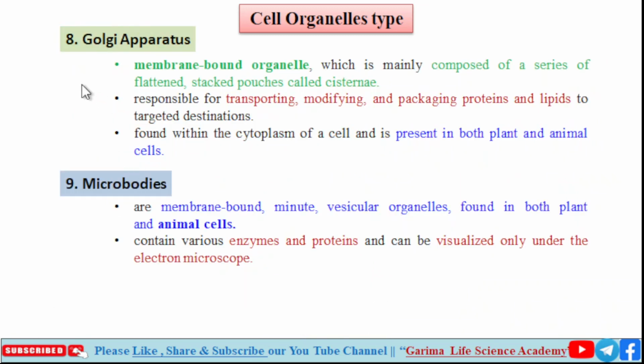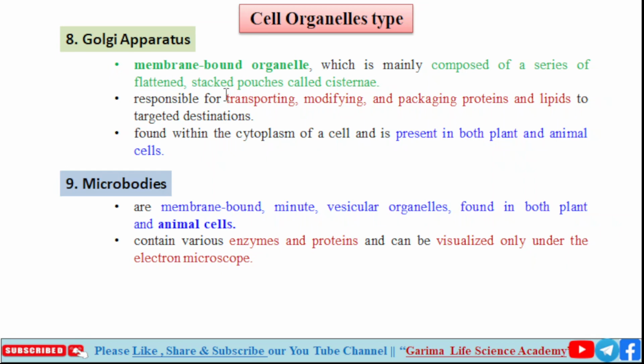Our eighth organelle is the Golgi apparatus. It is also known as the Golgi body. It is a membrane bound organelle which is mainly composed of a series of flattened stacked pouches called cisternae.